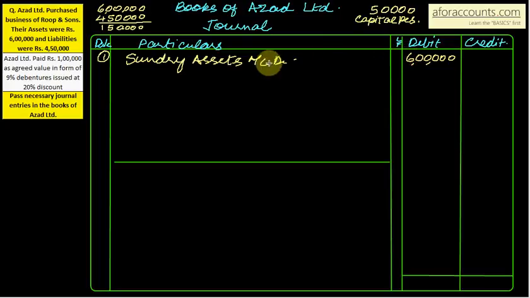Okay. Now take over the sundry liabilities also. What is the balance of liabilities? Credit. So we will credit to sundry liabilities. How much? 4,50,000 are your liabilities.